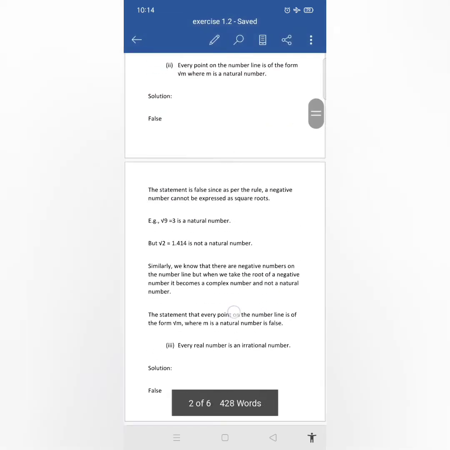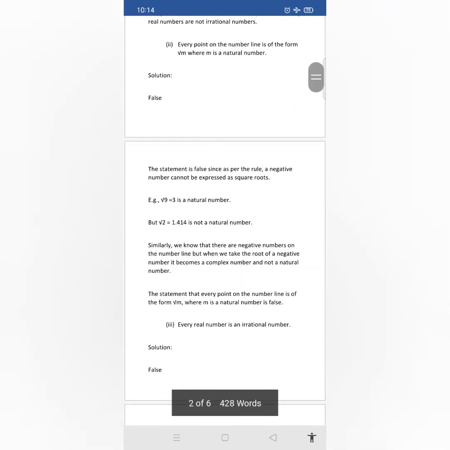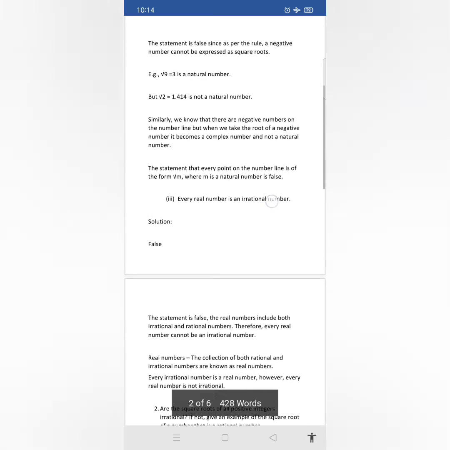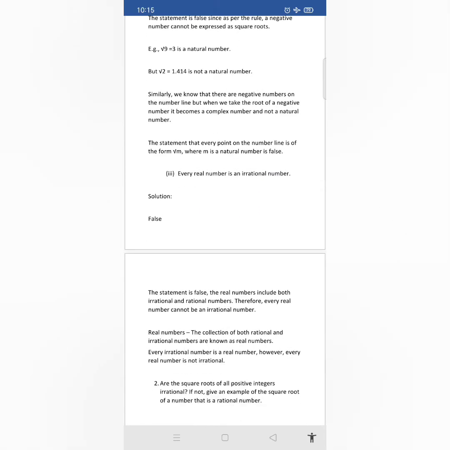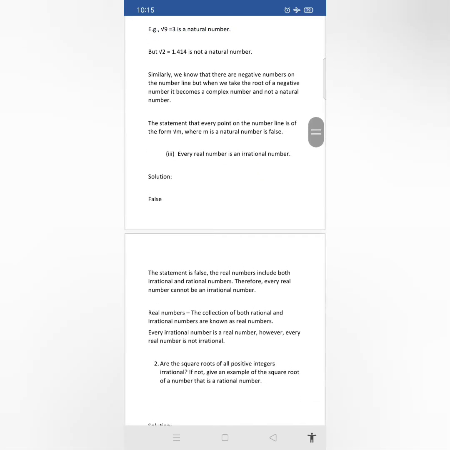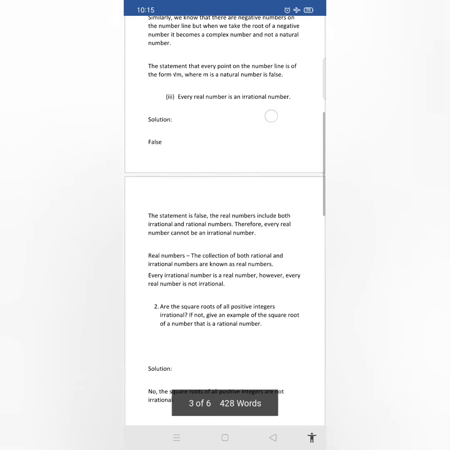As we have seen in the first question, every irrational number is a real number, so that statement is true. But if you consider this statement, every real number is an irrational number, it is a false statement, because the real numbers consist of both rational numbers as well as irrational numbers. But here they have given that every real number is an irrational number only. So for that sake this statement is false. Every real number may be a rational number as well as an irrational number.